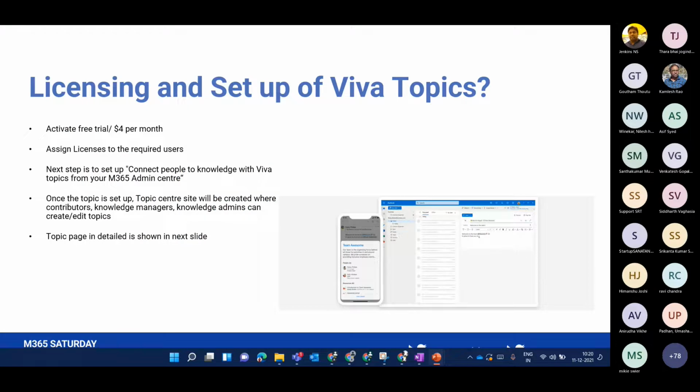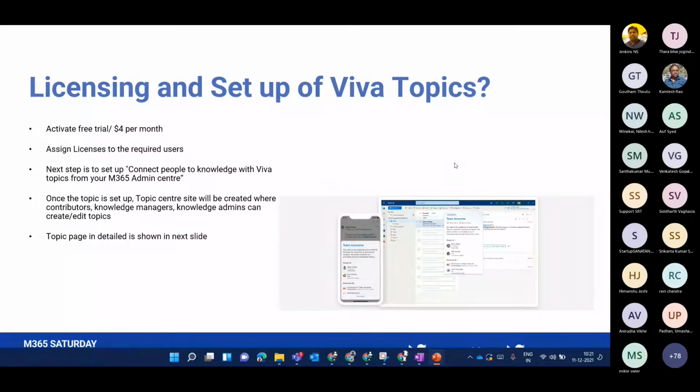And we will go to another perspective of Viva Topics, which is how you can set it up for your environment and what the licensing costs are. If you want to try out Viva Topics and play around with it, you can just activate a free trial license, which I have mentioned here is $4 per month, which is quite low. You can use topics, create content and see how it works. Also, once you go for a license, you have to assign this license to a particular user. Only then will they be able to create topics.